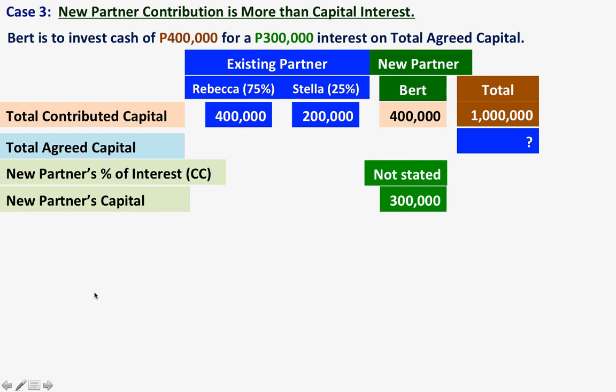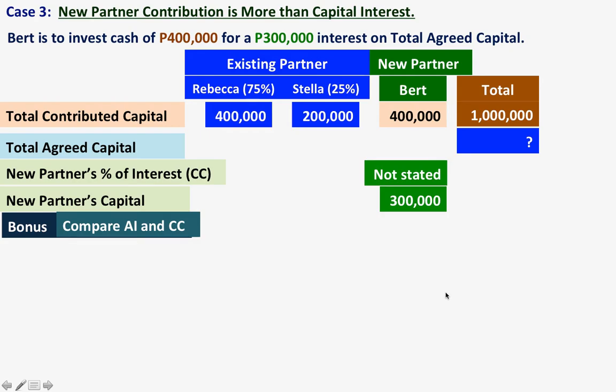Take note, class, that the new partner's capital that was given to Bert is 300,000, and Bert is only contributing 400,000. So obviously, there is what you call a bonus.